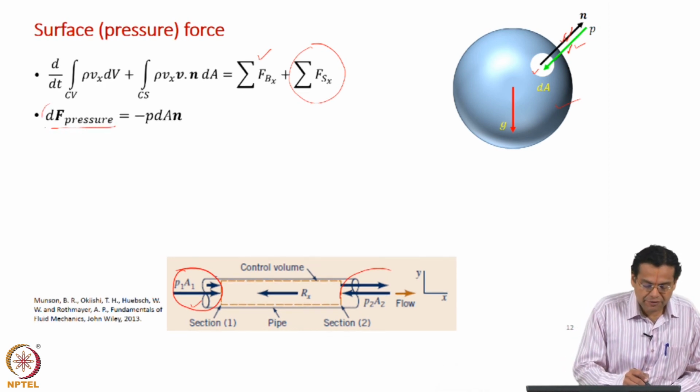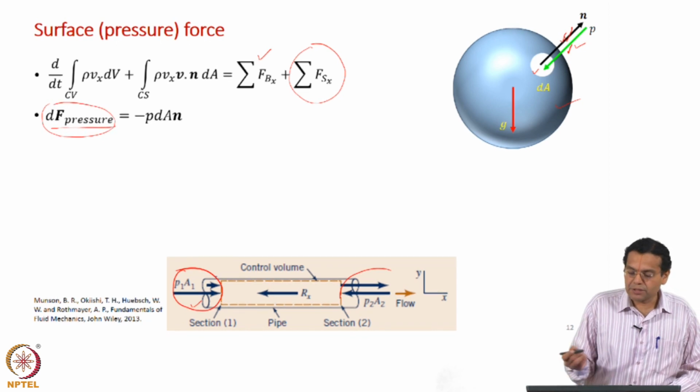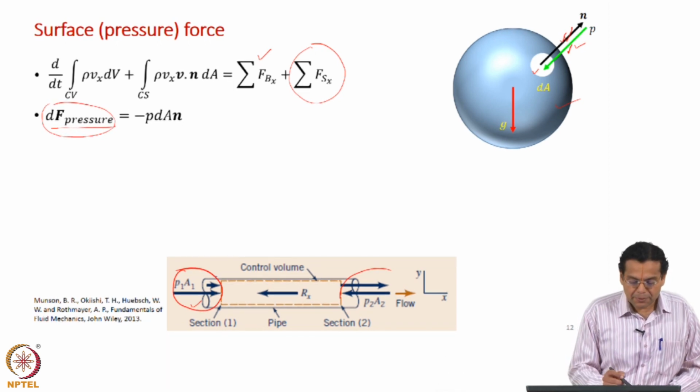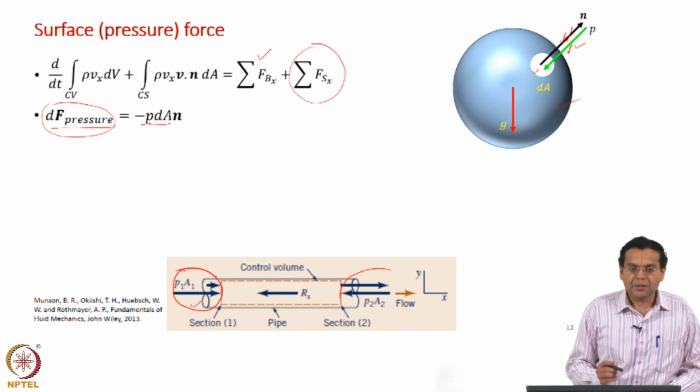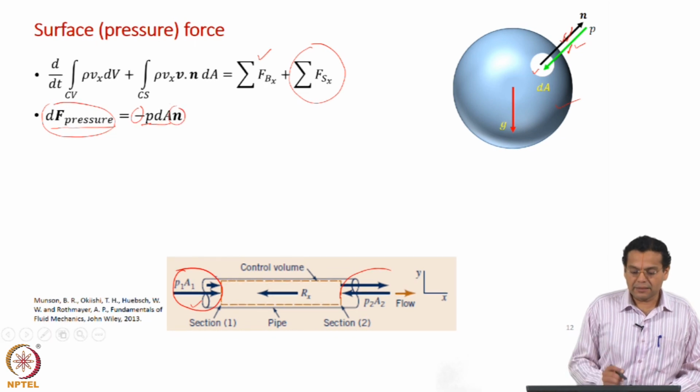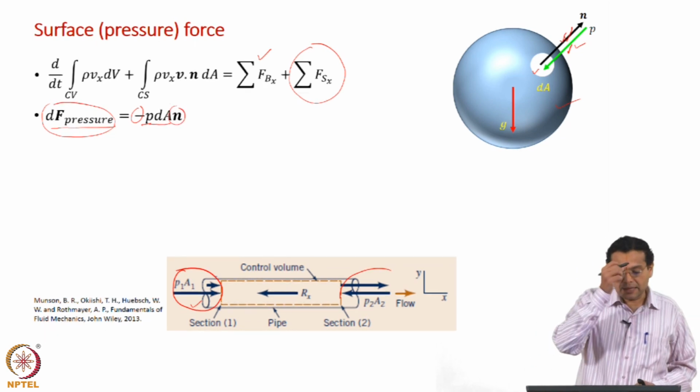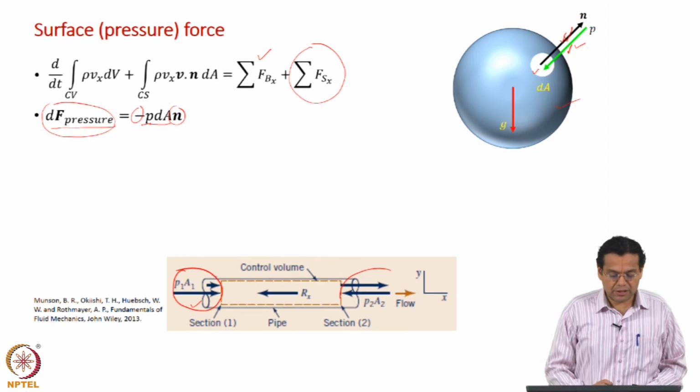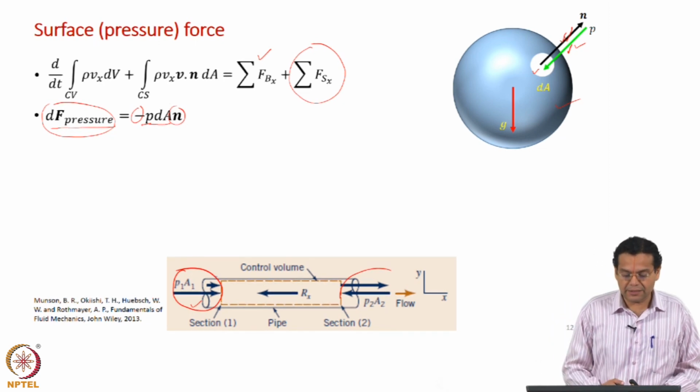So, dF represents the force for a small area, and how do we express it? What is the magnitude? Pressure times the small area dA. What is the direction? Negative of the outward normal. Okay. That minus p dA n has terms in it, three terms with the negative sign.